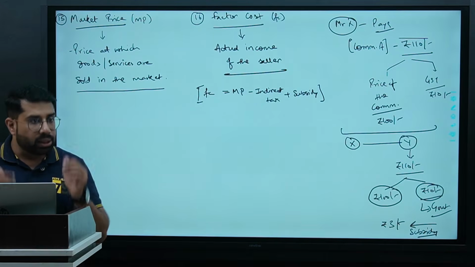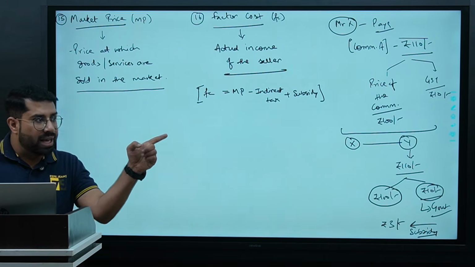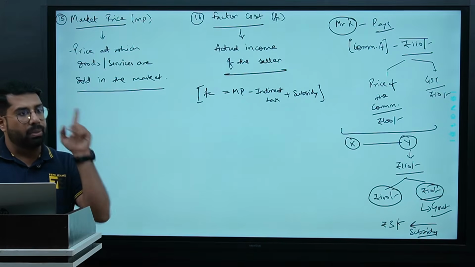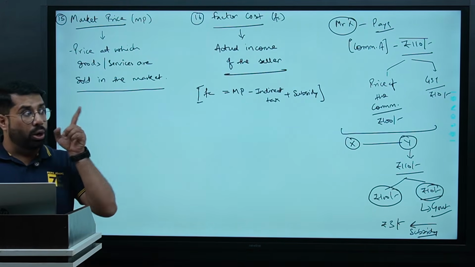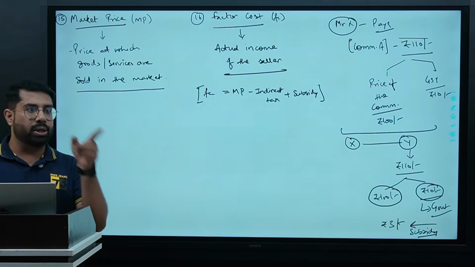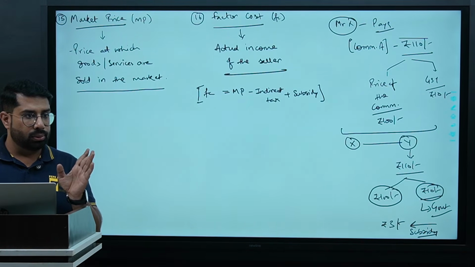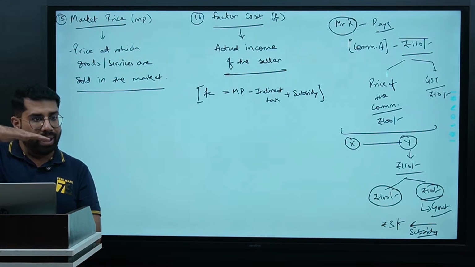Correct? That is the reason, just because he is helping me to keep a check on your income, I'm giving subsidy to him. And just because you are helping me to keep a check on his income, I'm giving a subsidy to you, so that the things should remain equal.